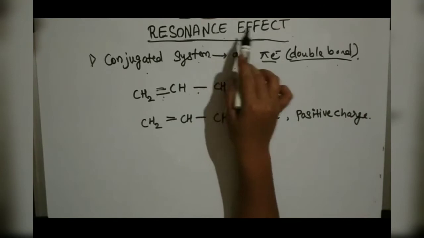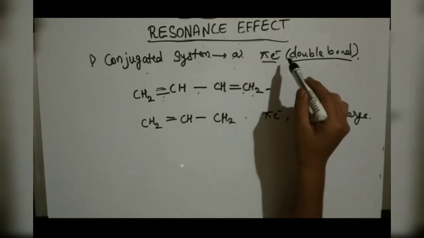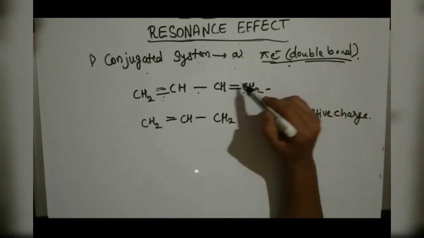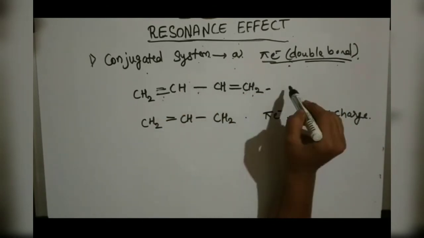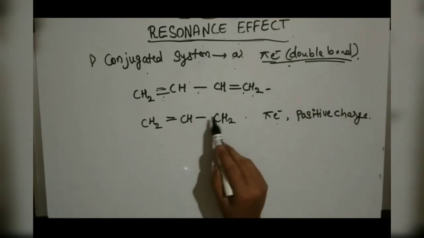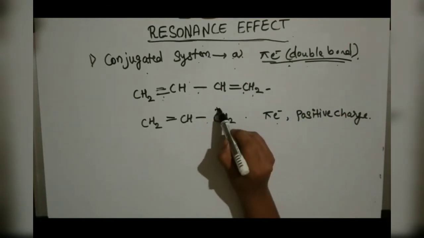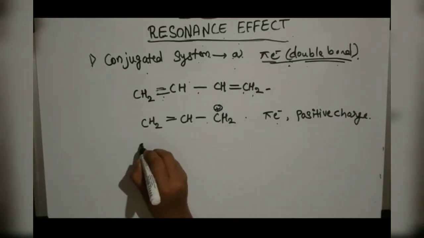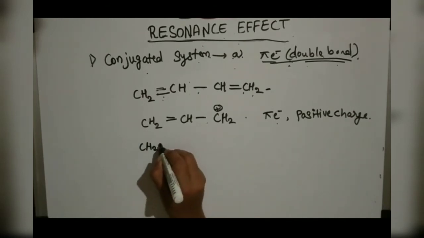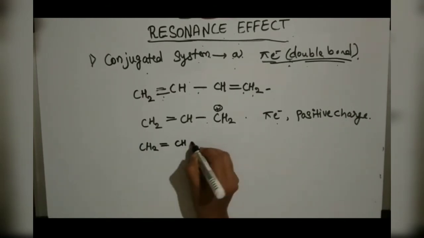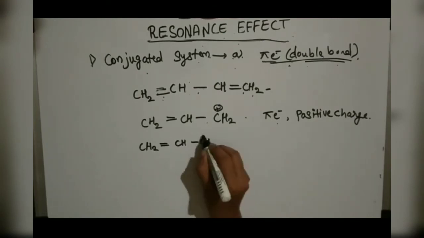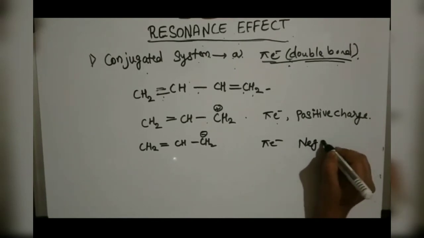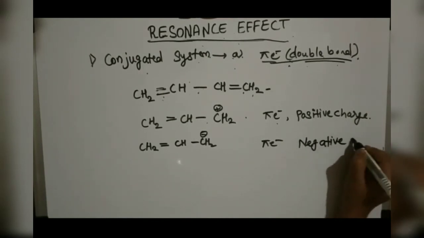So, to show resonance, the molecule should satisfy either pi electrons with alternating double and single bonds, or pi electrons, alternating double and single bonds, and a positive charge over the atom. The next molecule is CH2 double bond CH2 with a negative charge. So here pi electrons and negative charge.